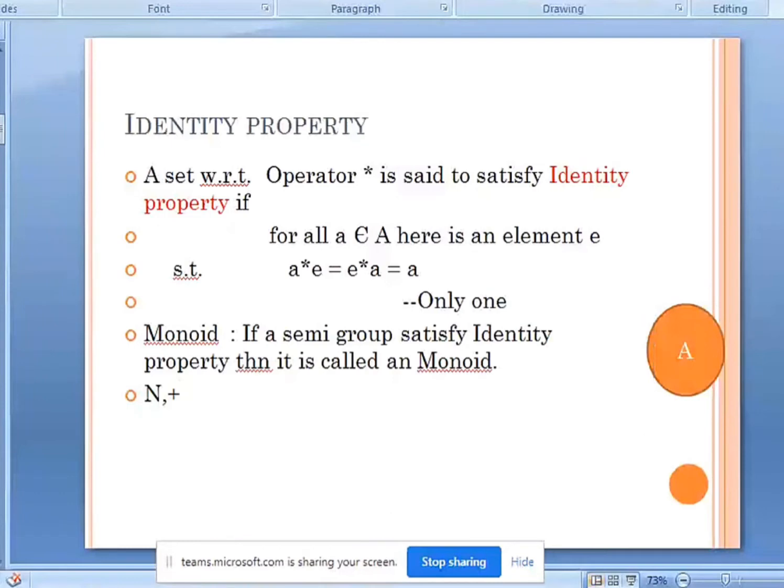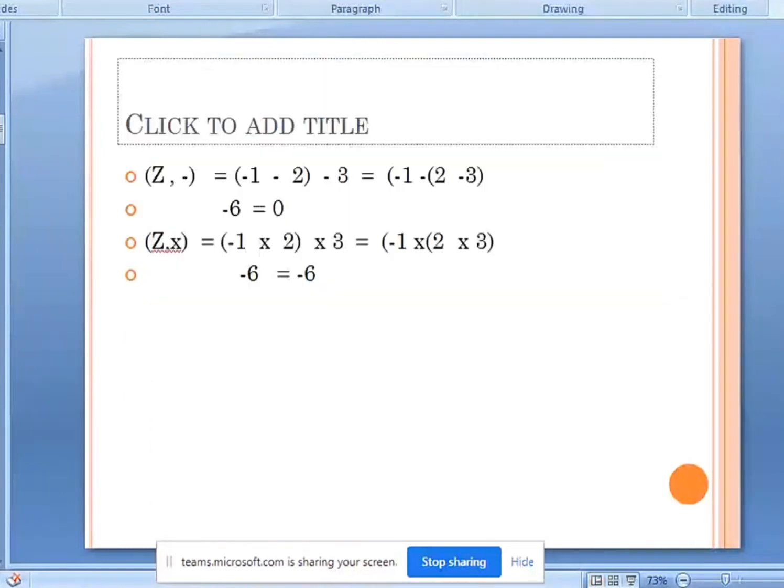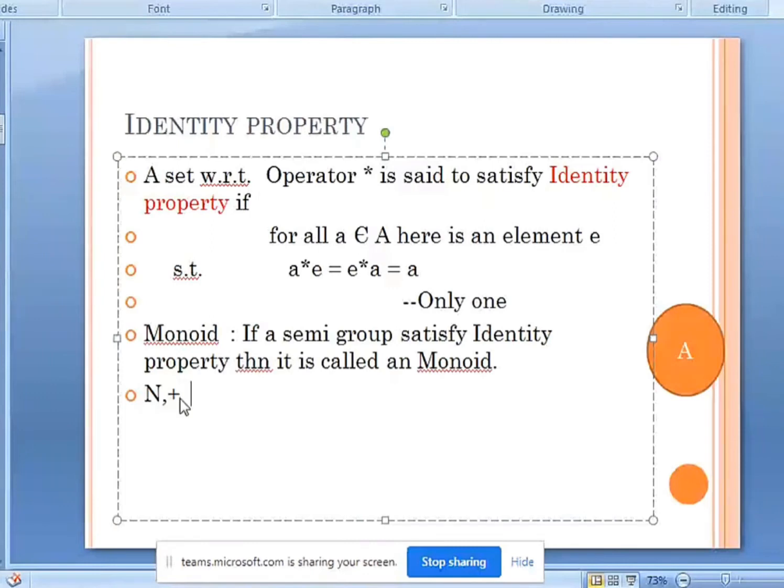Natural numbers with respect to addition. For example, if I take a natural number, what should I operate with respect to addition? The addition operation. So what should I add with 2 so that I get the element back? It can only be 0, right? If I add 0 with any natural number, I should get the number back. So that is the identity element.